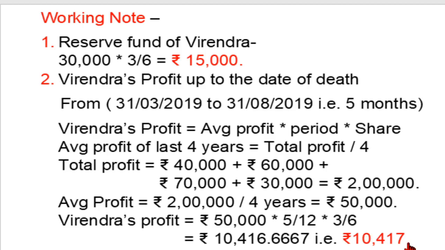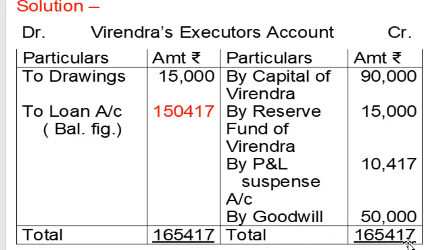That proportion of profit is payable to Virendra, meaning the executor. Payable means credited to the person, so the entry will be profit and loss suspense account debit to Virendra's executor account. So on the credit side of Virendra's executor account, by profit and loss suspense account, 10,417 as per note.